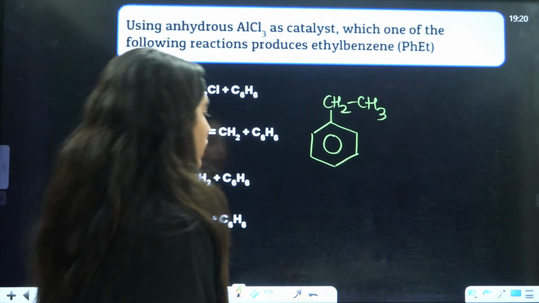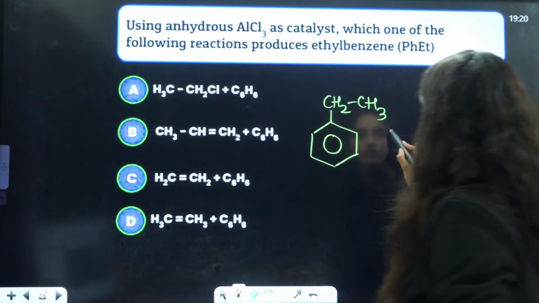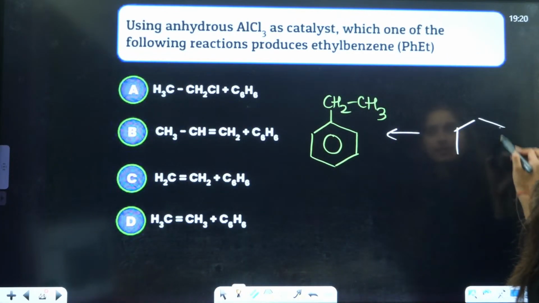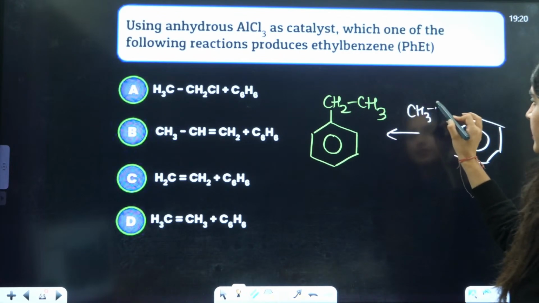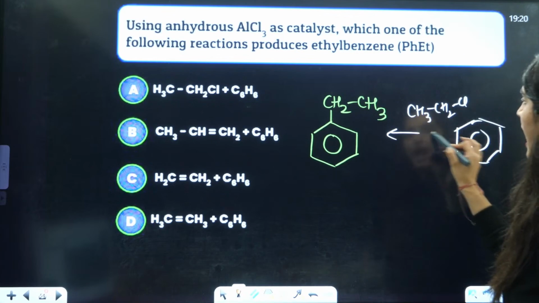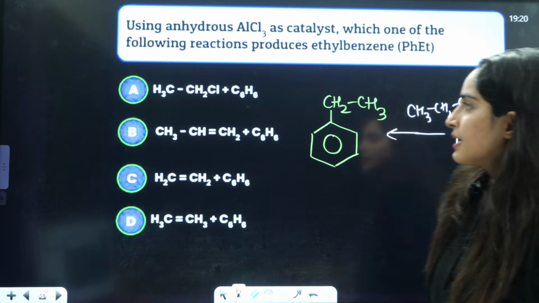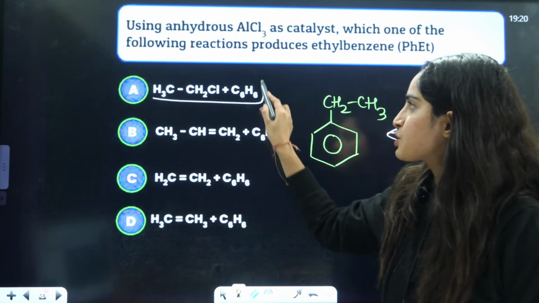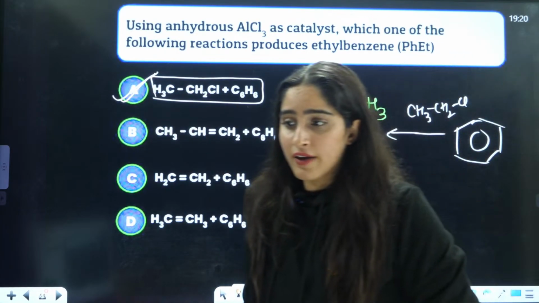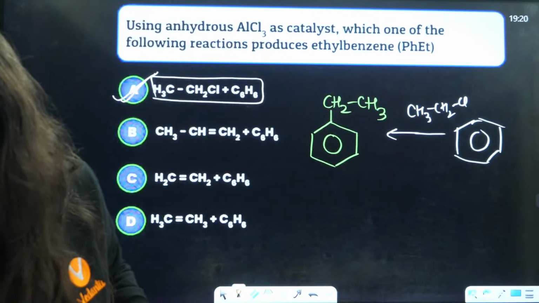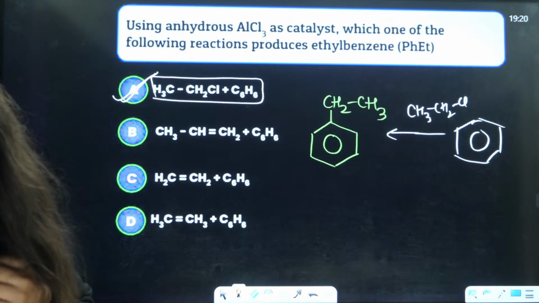We know that they are talking about the Friedel-Crafts reaction that will be produced if you have benzene. If you have CH3CH2Cl and then anhydrous AlCl3, that is only possible in case of A. So CH3CH2Cl plus C6H6 is going to be the correct answer. That is, A is the correct answer.